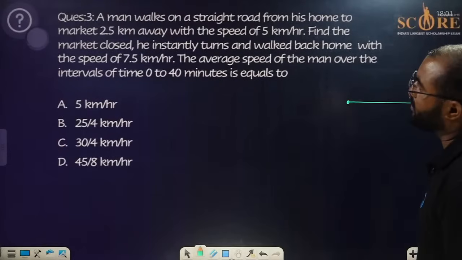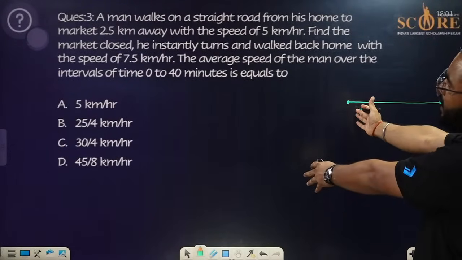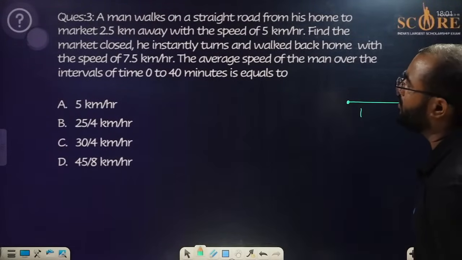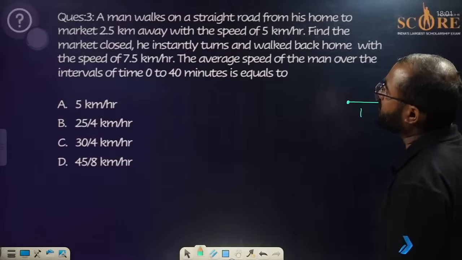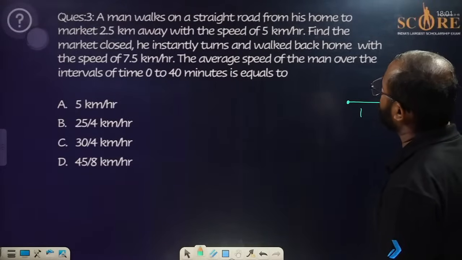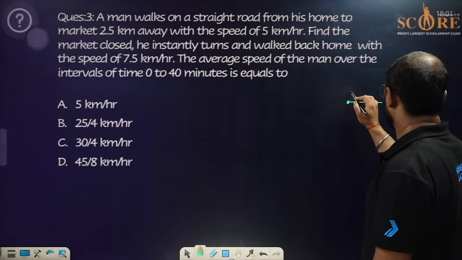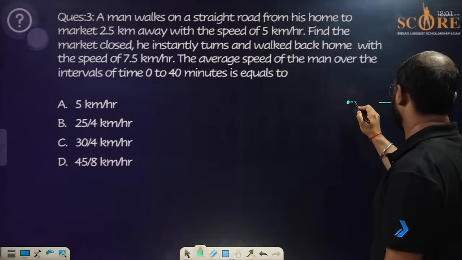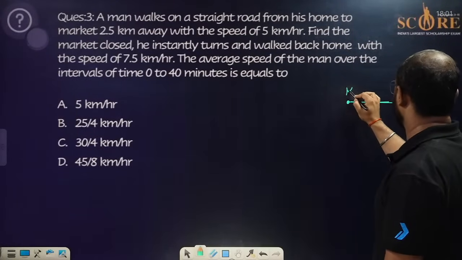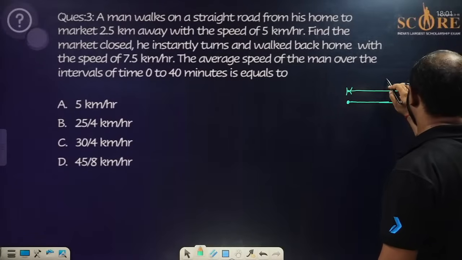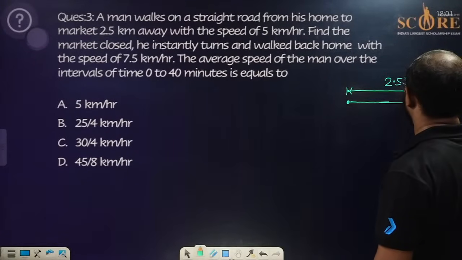Okay, so 2 points are there. This is the man's home and this is the market. After that, the distance the man walks on a straight road from his home to the market is 2.5. So from here to here it is 2.5 kilometers. Fine, no problem.